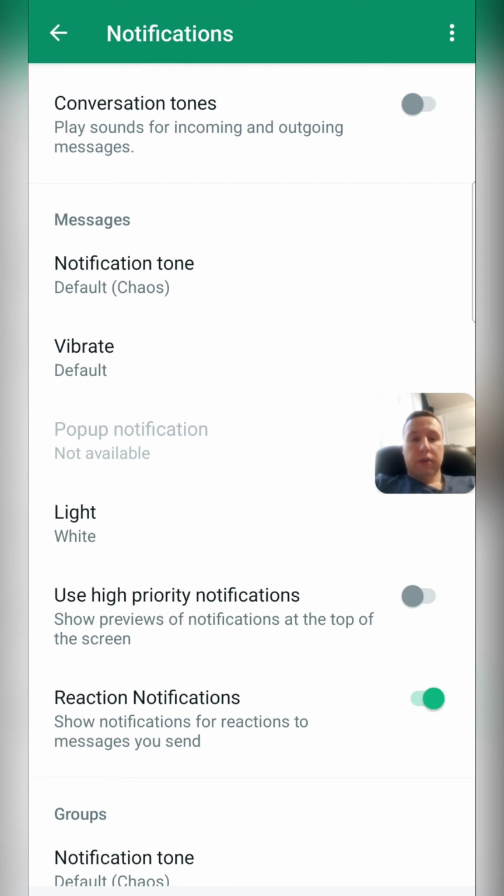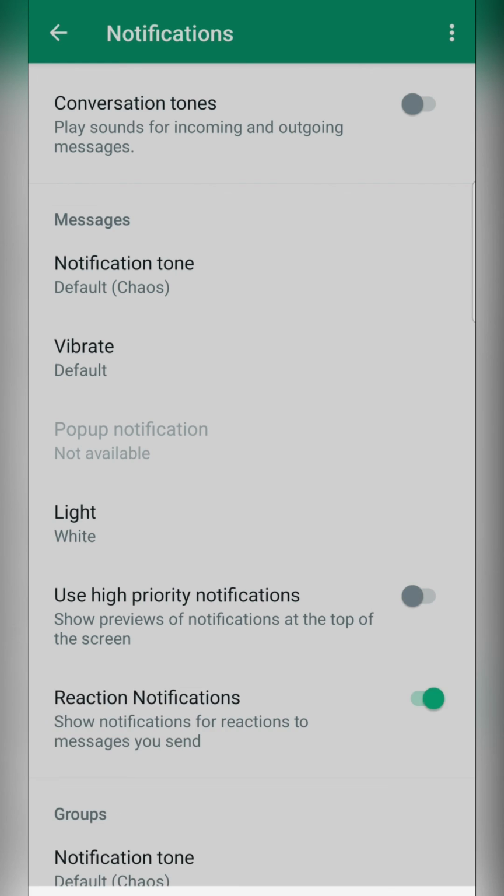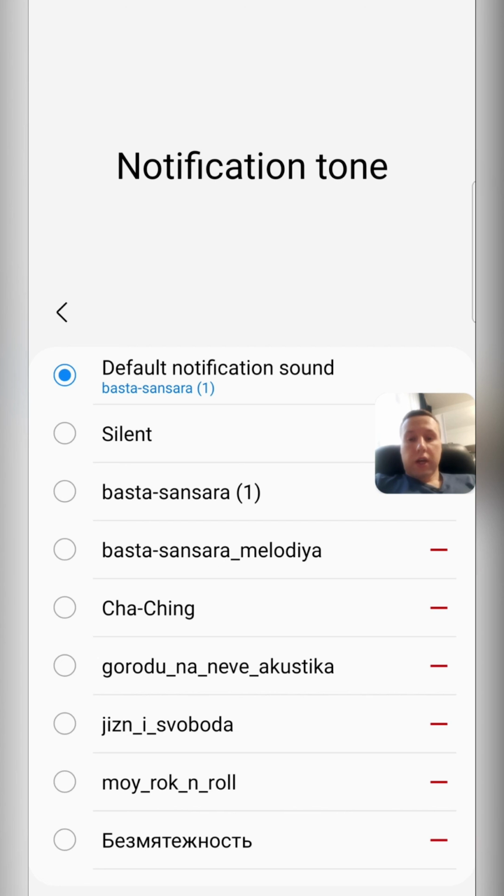We jump to WhatsApp app in notification settings, and here we can change our notification tone. Choose notification tone, then sound picker, and here choose our notification for WhatsApp.